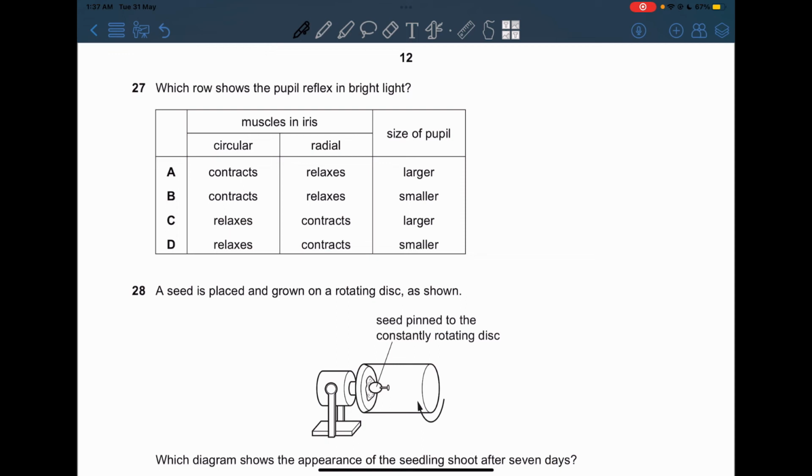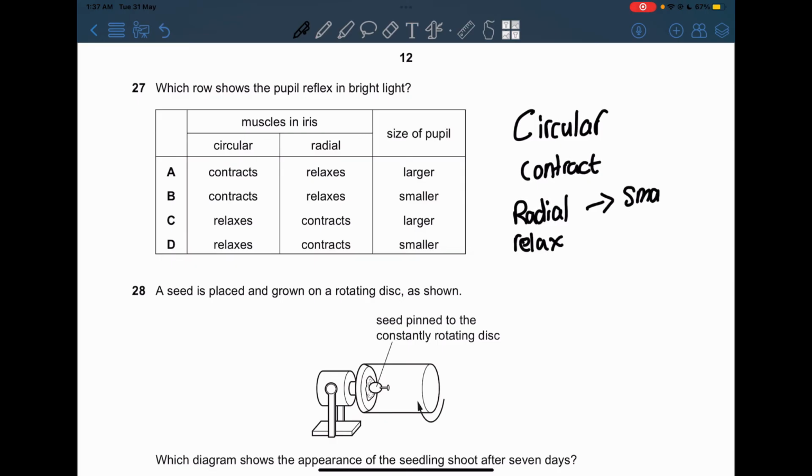27. Which row shows the pupil reflex in bright light? Now we know that in bright light, the circular muscles contract and the radial muscles relax. So that brings us to a smaller pupil size to decrease the amount of light entering the retina.